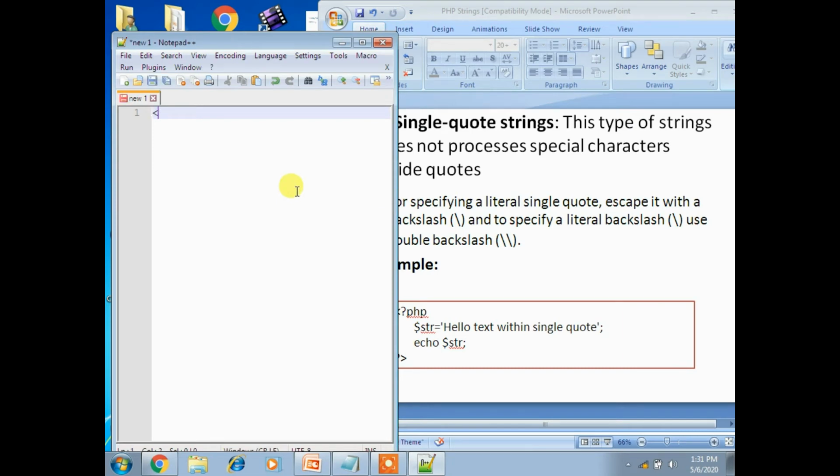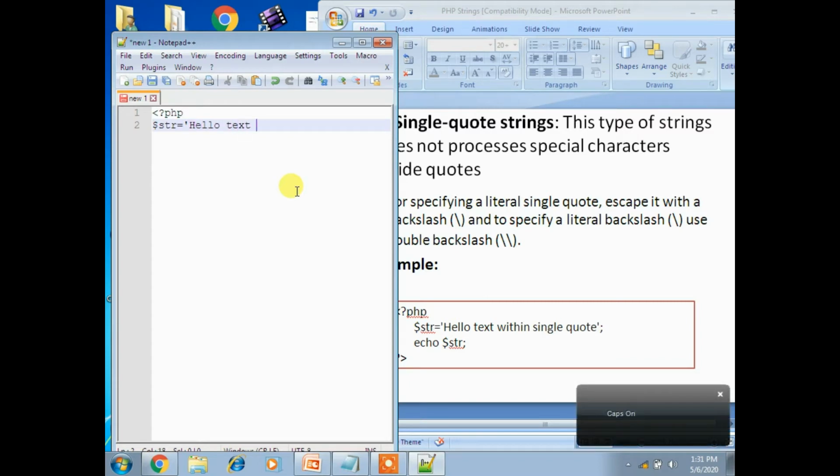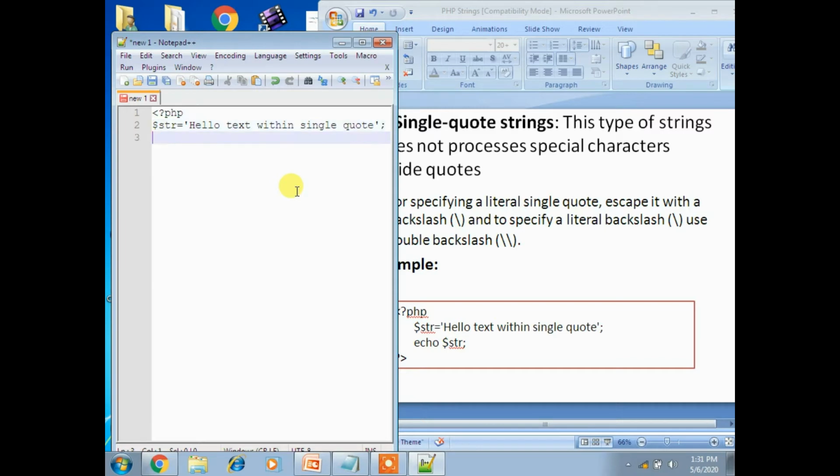I am taking the opening PHP code, and then one variable $str equal to, in single quotation, hello text, within single quotation. Now I want to print the string, so I am using an echo statement, echo $str.